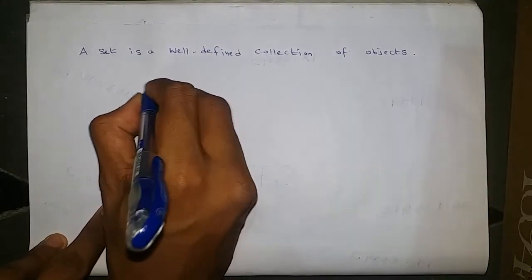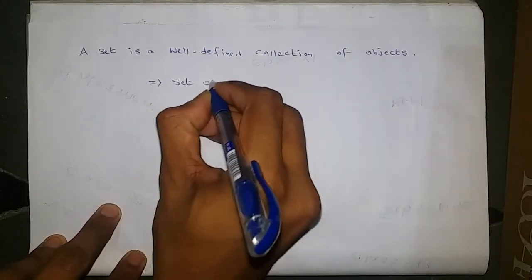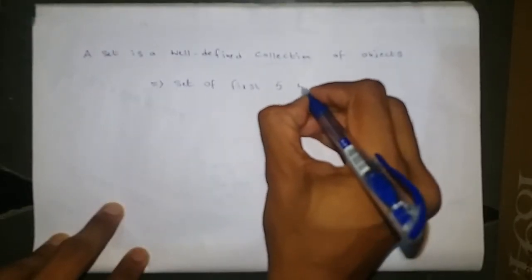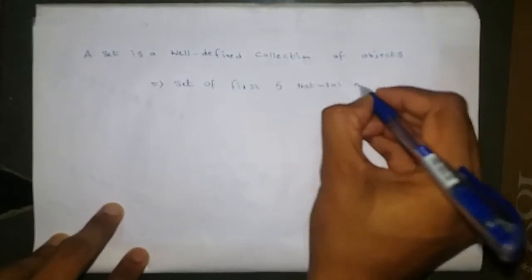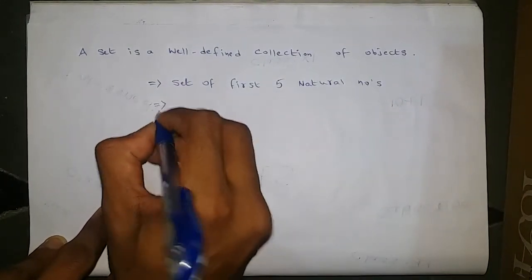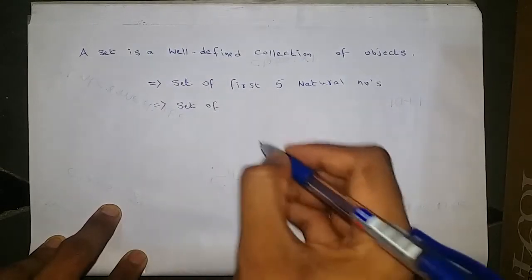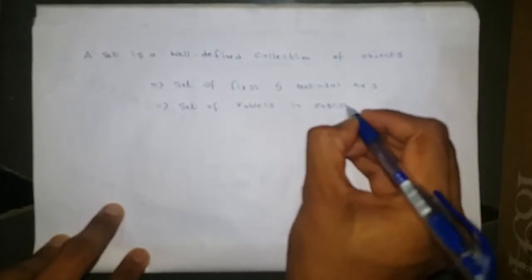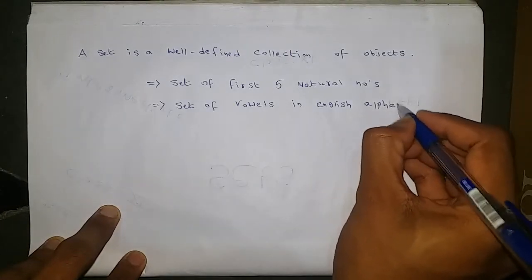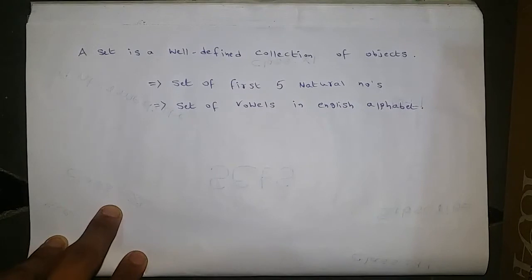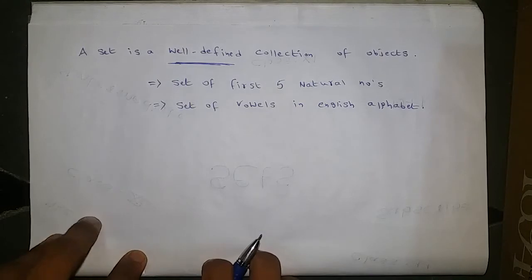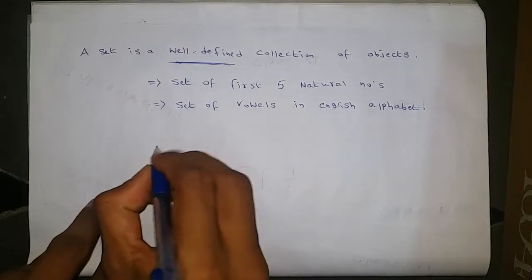For example, set of first 5 natural numbers. Second example, set of vowels in English alphabet. Okay, now let us check what exactly this well defined means. Okay, now I will give an example, that is